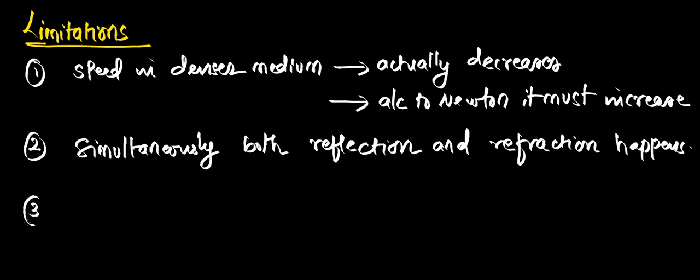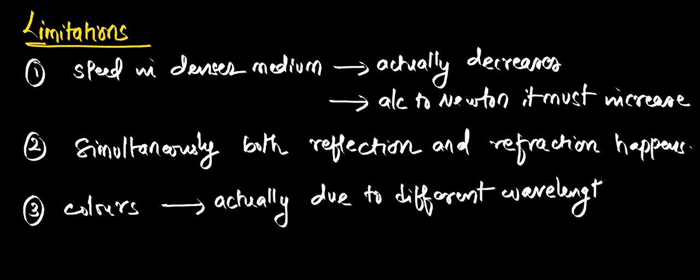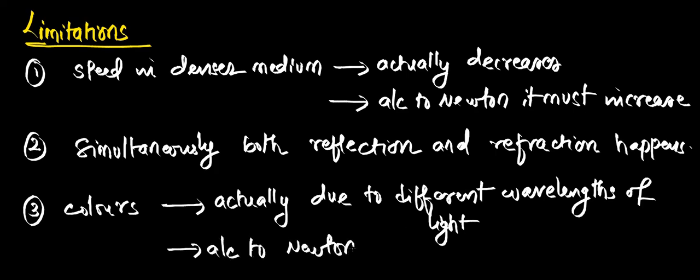One more thing, colors of the light. When you take colors of the light, they are actually due to what? They are due to different wavelengths of the light. But what did he say? According to Newton, it is due to different sizes. This is wrong. Different wavelengths are responsible for different colors of the light.